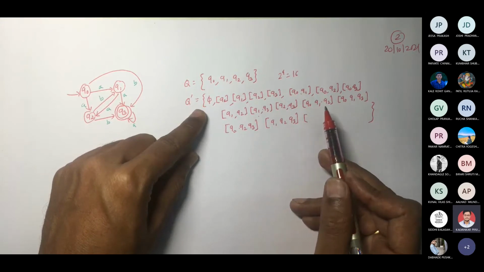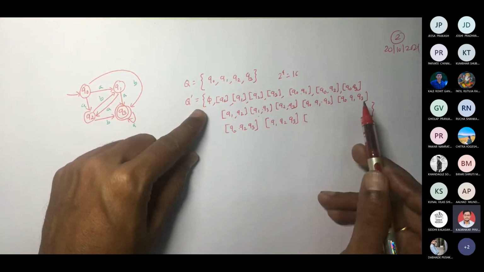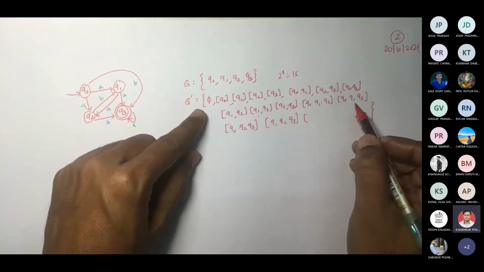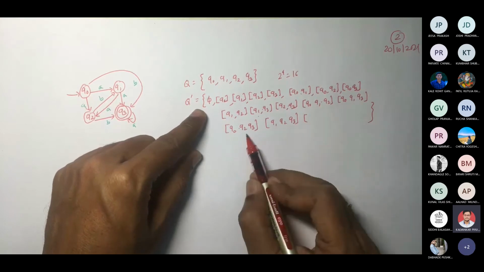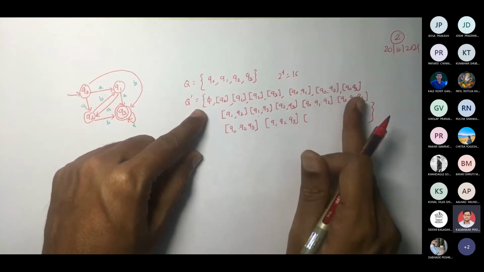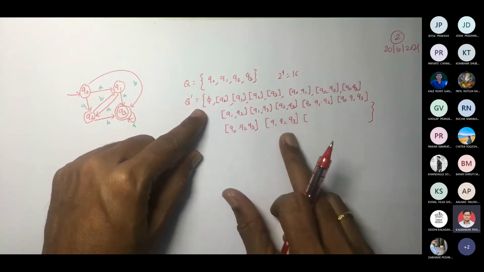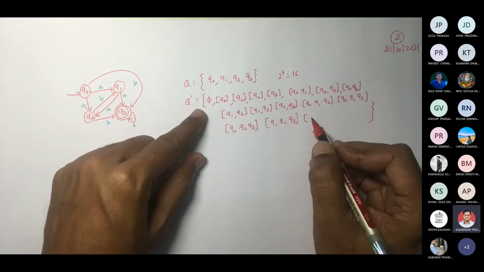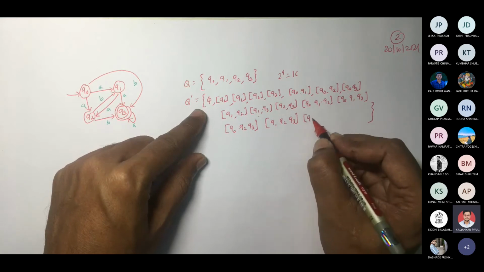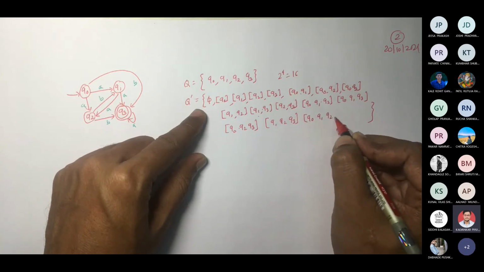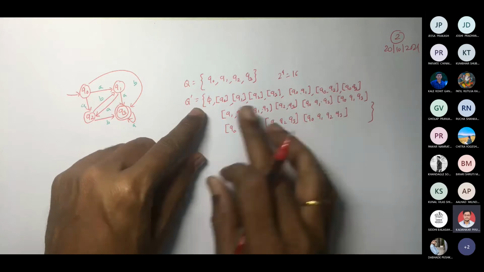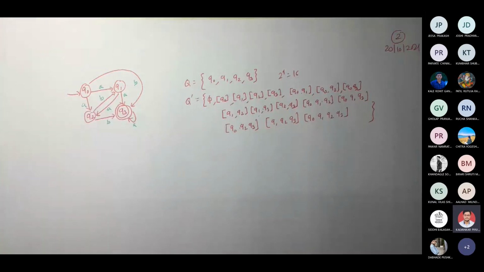Now 3: Q0 Q1 Q2, Q0 Q1 Q3, Q0 Q2 Q3, and Q1 Q2 Q3. What would be last now? Q0, Q1, Q2, Q3. Very good. These are your possible sets of states. So this would be your Q dash.